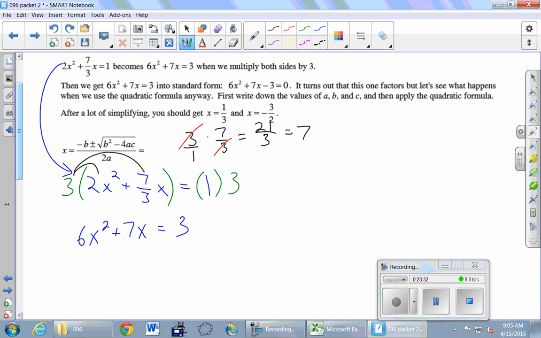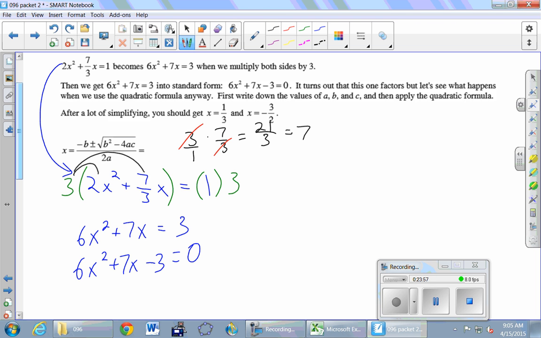This is key. Cannot use the quadratic formula right here, but it's really easy to do it, and the quadratic formula isn't going to tell you it's wrong. Like you can just plug in c equals 3 and you will get some answers that aren't the right answers. So we got to make sure we get one side to 0. 6x squared plus 7x. Move that 3 over and it becomes minus 3 equals 0.